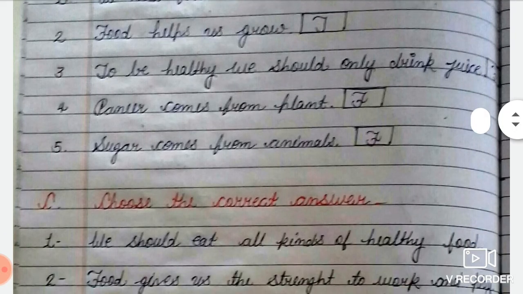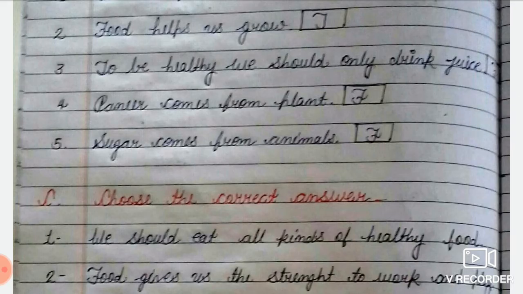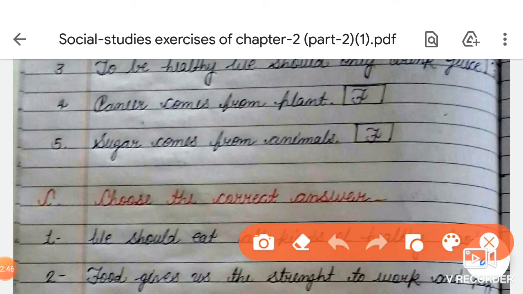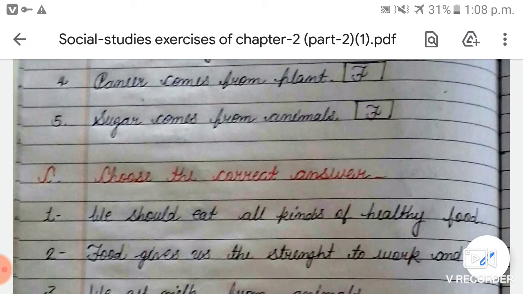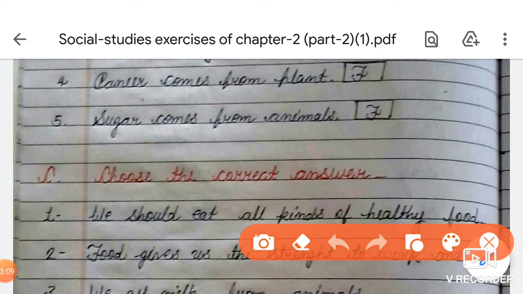Put F. The next one is paneer comes from plant. Is it true or false? So it's a false statement because paneer comes from milk and milk comes from animals. So it's a false statement. So write F here. Now next one is sugar comes from animals. It is also a false statement because sugar comes from plants. So you have to write F over here.